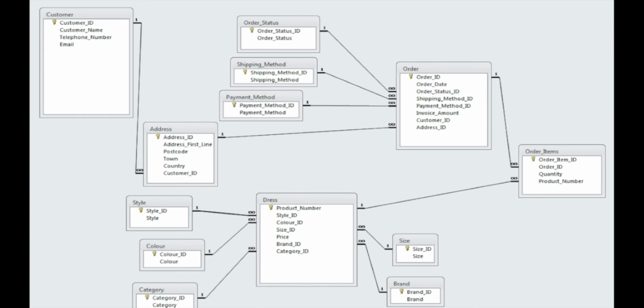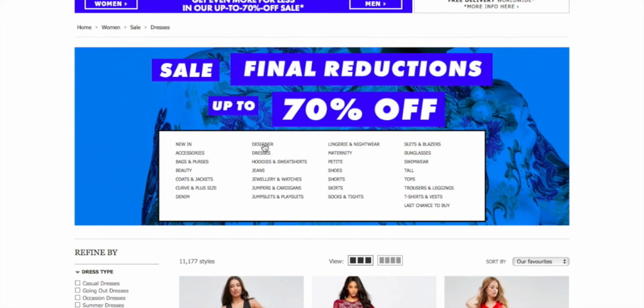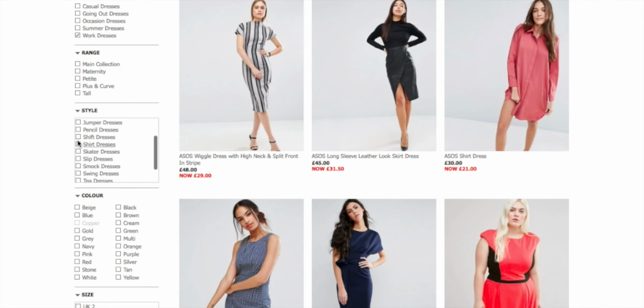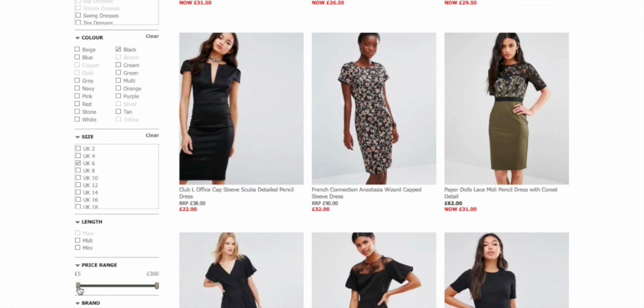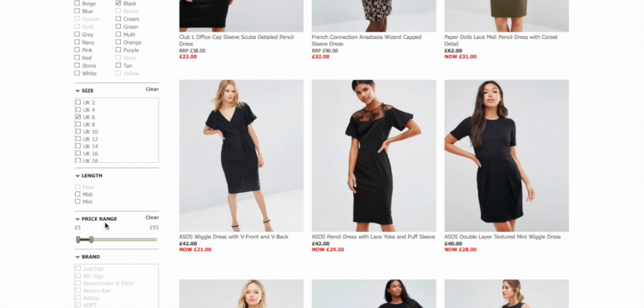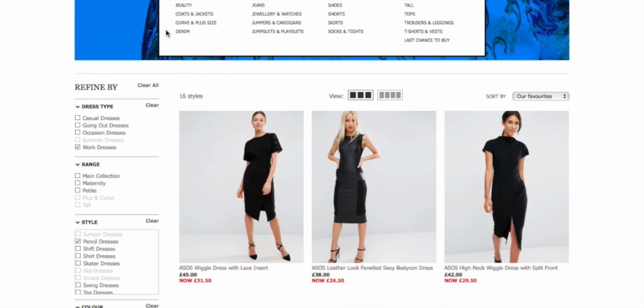We've also conducted a SQL query to show how the Refine by search may be used by an ASOS customer. The SQL searches for the dress type work, in the colour black, in size 6, the style pencil, and in the price range of £5 to £55. This SQL query is essential for customers to efficiently find products and improve the quality of their shopping experience.